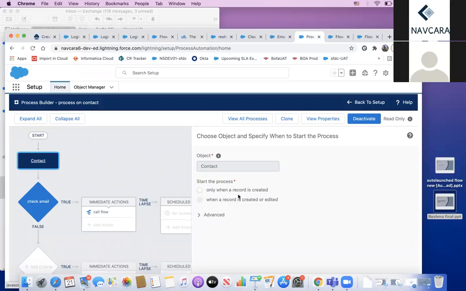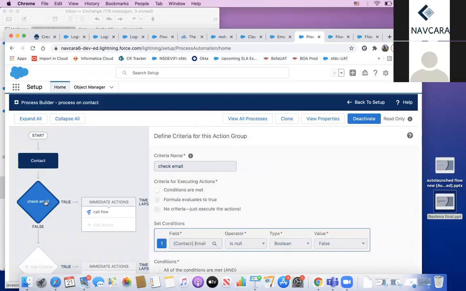It will work when the record is created. Now we have to set a criteria. The criteria name is check email. Here we set the condition: email is not null, like I check the email is not blank.